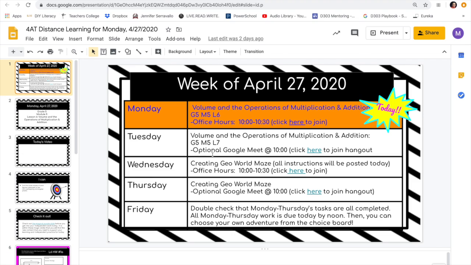As far as our GeoWorld goes, this week you're going to begin working on the maze. So I'm going to post all of the instructions on that. And it's really going to be one task that's going to take you both Wednesday and Thursday. So have fun, enjoy today.